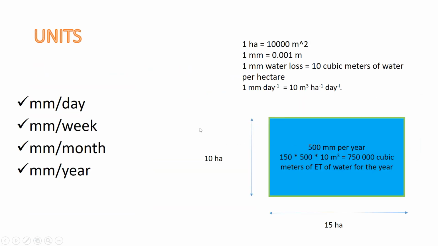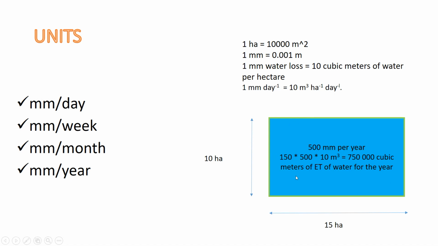So units are measured in millimeters per day, weeks, months, and year. So 1 hectare equals 10,000 square meters, and 1 millimeter equals 0.001 meter. So 1 millimeter of water loss per 1 hectare equals 10 cubic meters of water loss per hectare. So 1 millimeter per day per hectare equals 10 cubic meters of water loss per day per hectare. To illustrate, let me show it as an example.